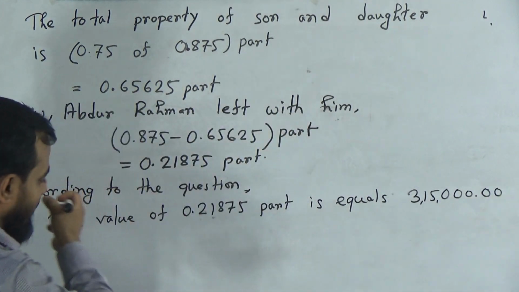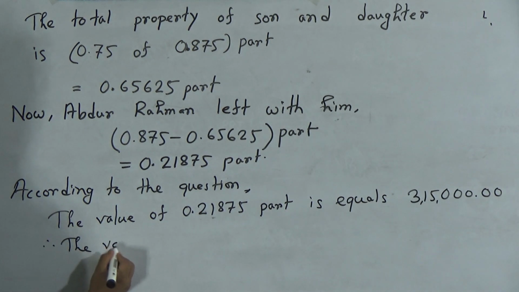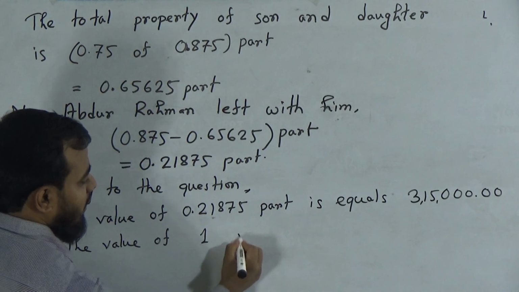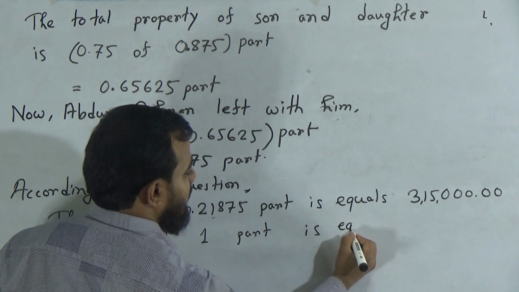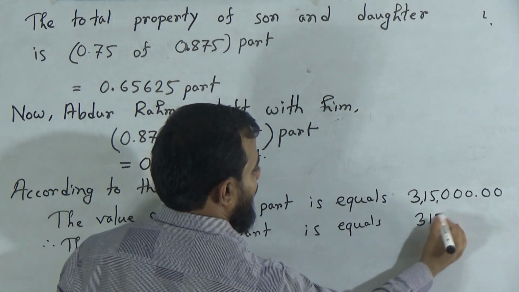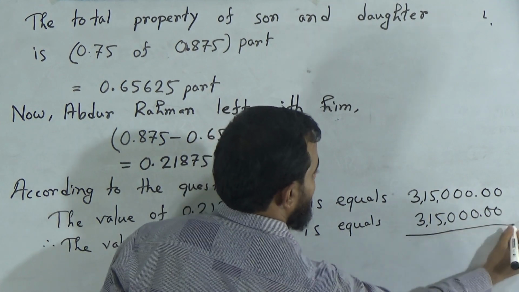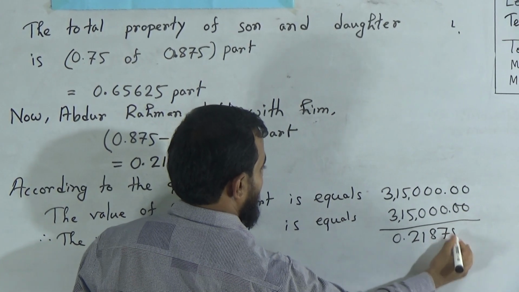Okay, 3,15,000 taka. So the value of the whole property, that means one part, is nothing but 315,000 divided by 0.21875.